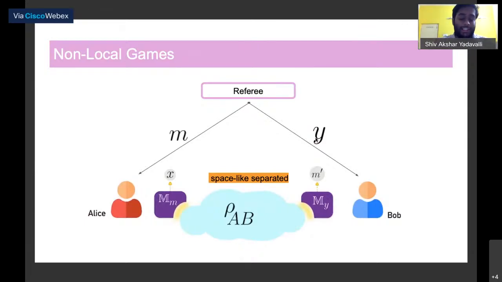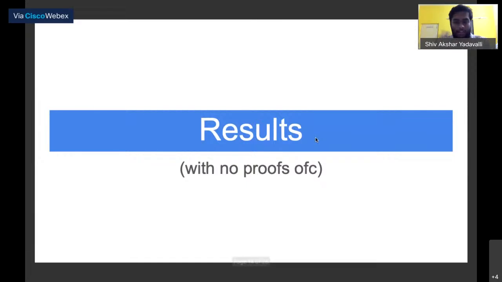There is no classical channel here. My bad. So there is no classical channel. They don't communicate with each other. They're space-like separated. They have an entangled state that they can use. And the question is, can they do better using entanglement correlations than if they just had classical correlations? And there's a lot of work that says that yes, that is true. For example, the thing that started all this off, the Bell experiment, is an instance of a non-local game.